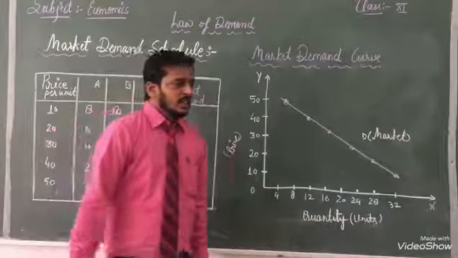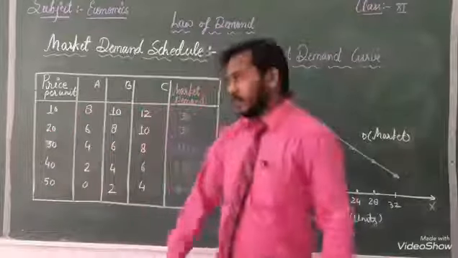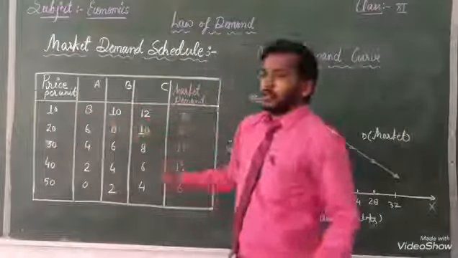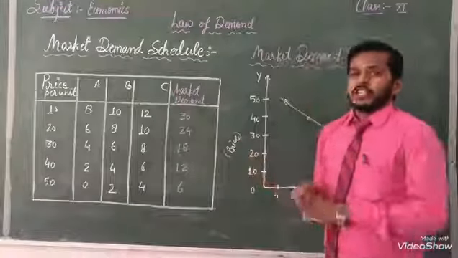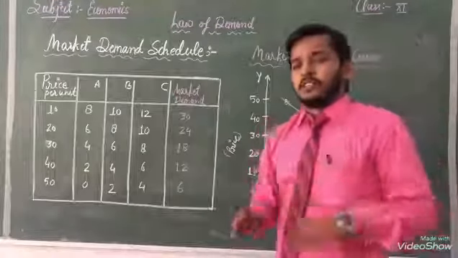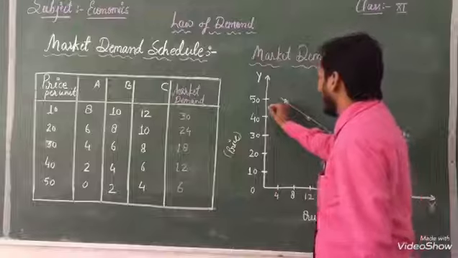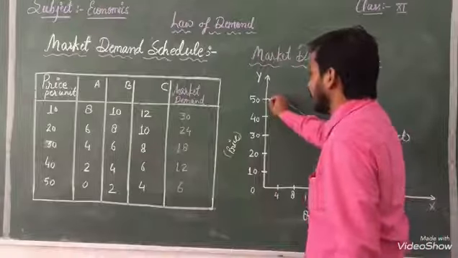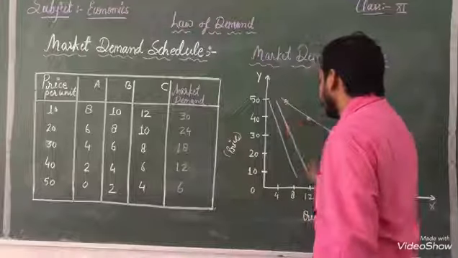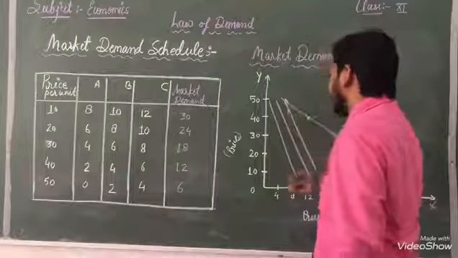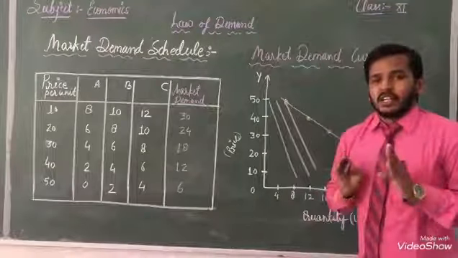But if you want to show these three also, then you can represent them here. I am just making imaginary lines as well. Listen. For example, 1, 2, 3. This is the imaginary line.